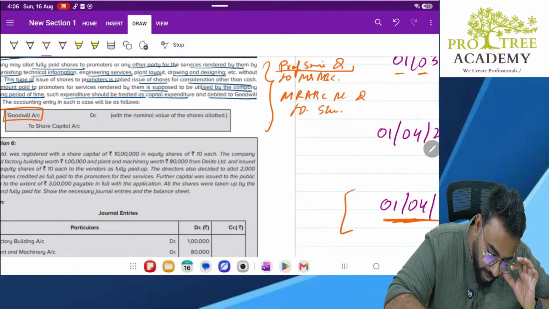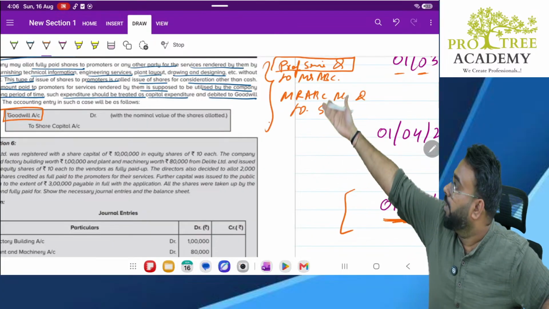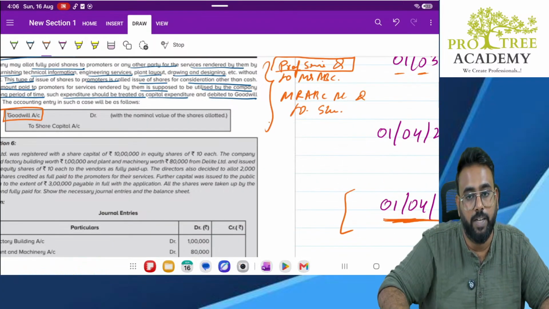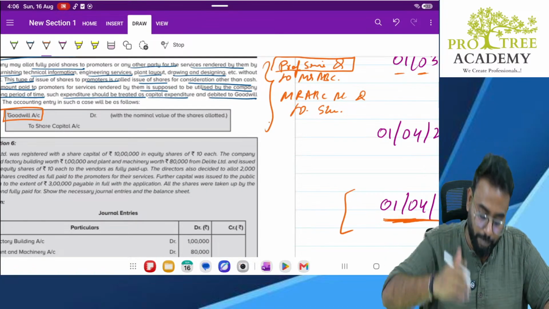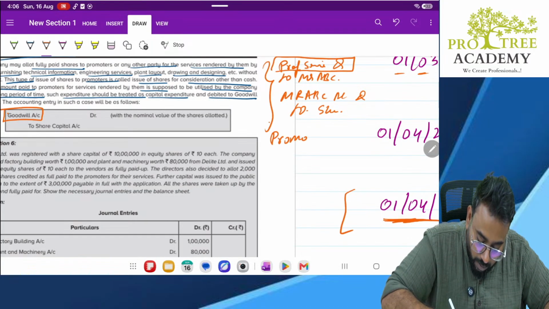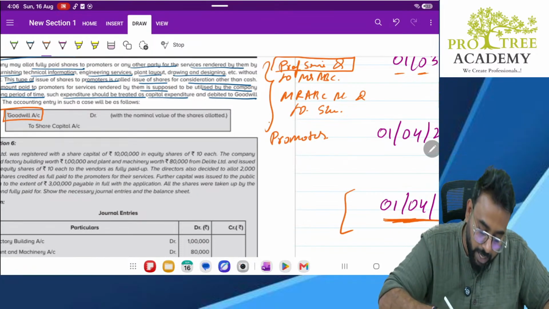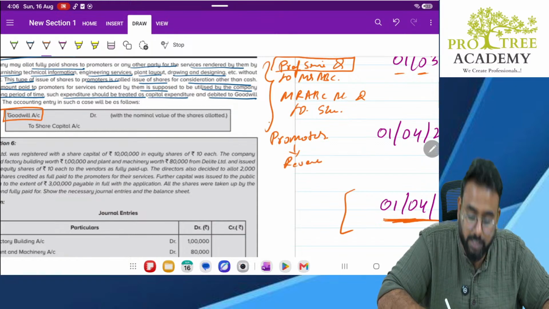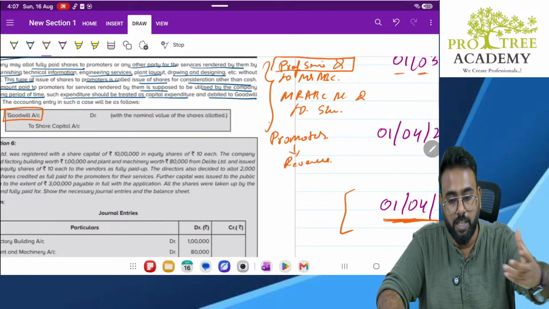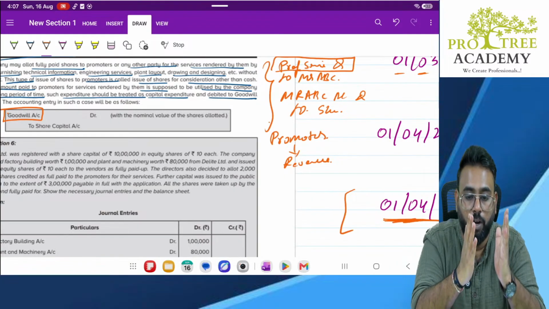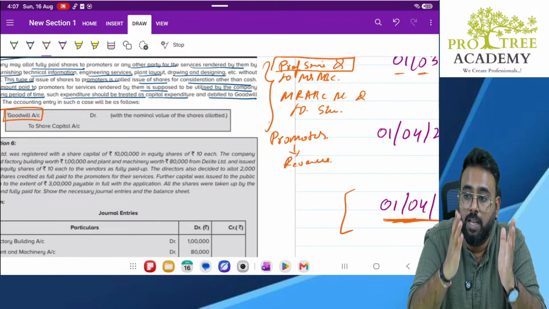See, we are transferring this to expenditure. Whatever services we are availing from ABC, we are treating it as a professional service and transferring it to P&L as our revenue expenditure. But the whole topic is, when promoters render any service to the company, it is not treated as a revenue item. It is not treated as a revenue item because when the promoter himself is giving service to the company, it is usually given for at least the majority part of the company's next 3 to 4 years.